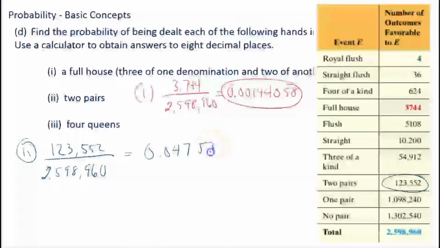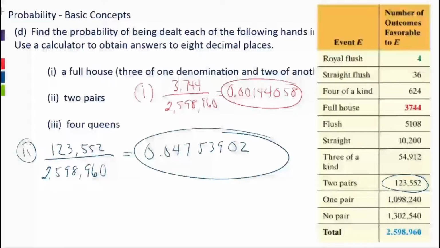390. How many is that? 1, 2, 3, 4, 5, 6, 7. And then next is a 1 6, so I have to round that to 2. There's 8 decimal places again.